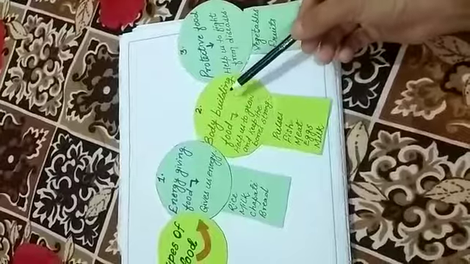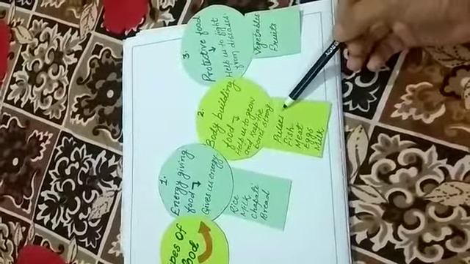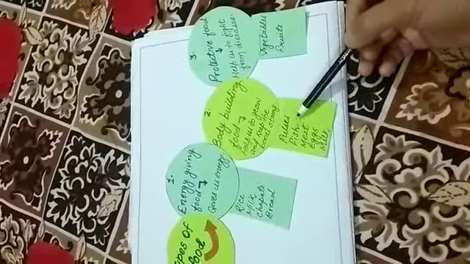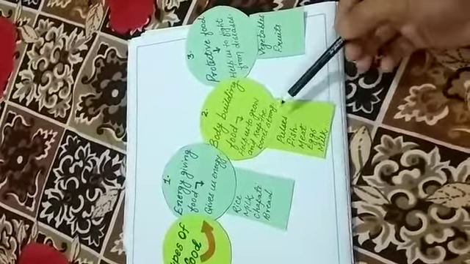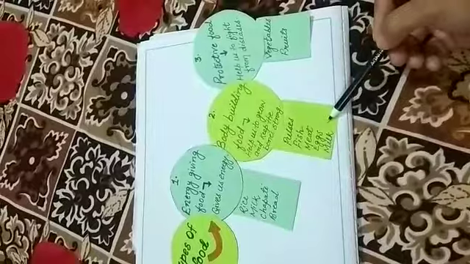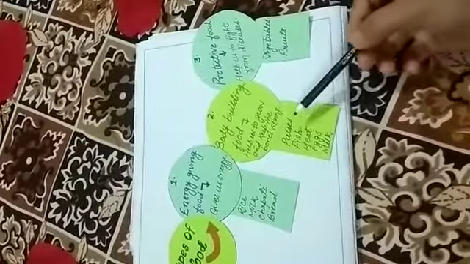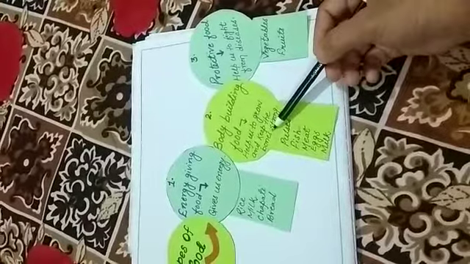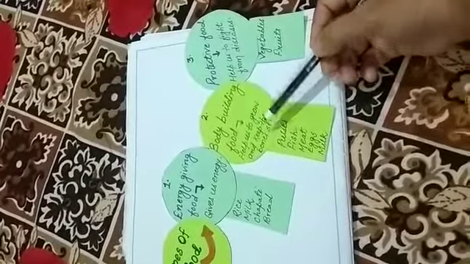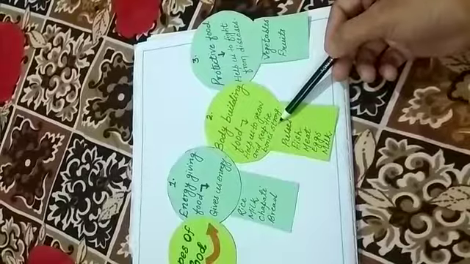Some examples of body building food are pulses, fish, meat, eggs and milk. All these foods are rich in proteins and fats, so they help us in growth as well as make our bones strong. So this is all about body building food.